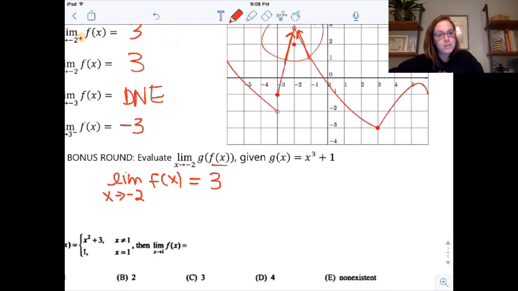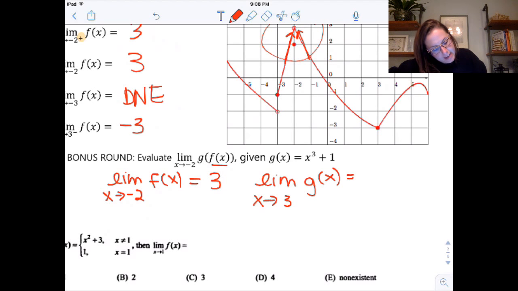Now I'm going to use that for my outer function. So now I'm going to take the limit as x approaches 3 of g of x, and I can say that that's 3 cubed plus 1. Notice, I didn't write x cubed plus 1 because I've substituted in, so you just want that 3 cubed plus 1. So this is 28.